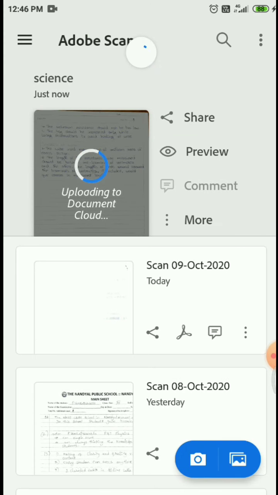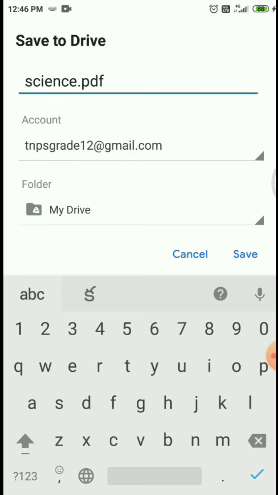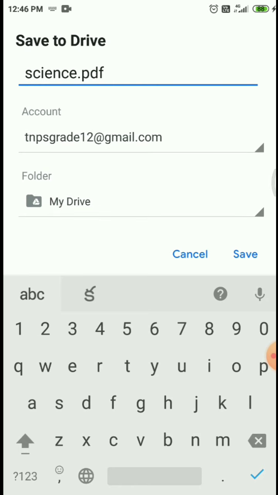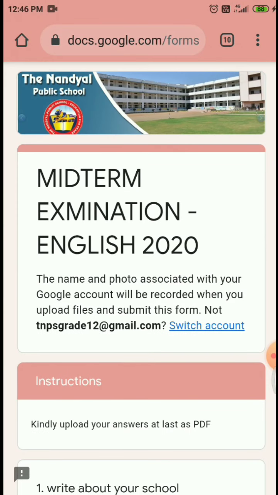Here the document title and account are TNPS grade 12 @gmail.com. Whatever you saw in the previous mail, the mail here is TNPS grade 12 @gmail.com.